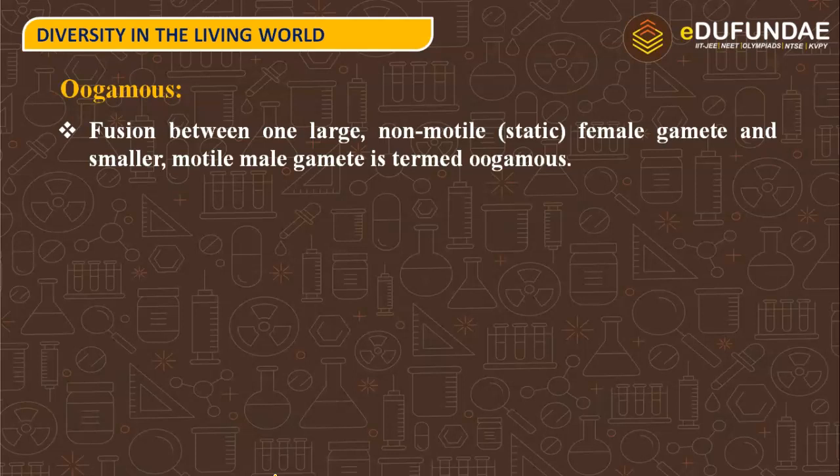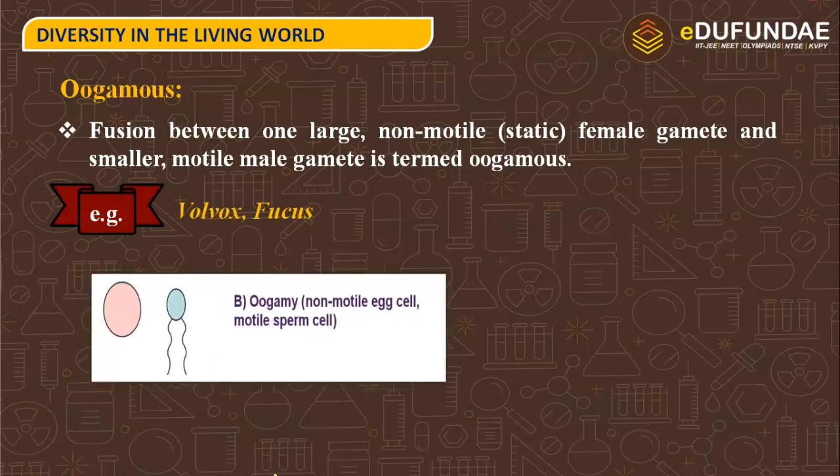So this is a very precise kind of condition in which the male gamete will be small in size and it will be motile, whereas the female gamete is large in size and it is immotile. It can be seen in case of Volvox and Fucus. So here you can see the larger female gamete and the smaller male gamete, and this male gamete has the flagella, that means it is motile.